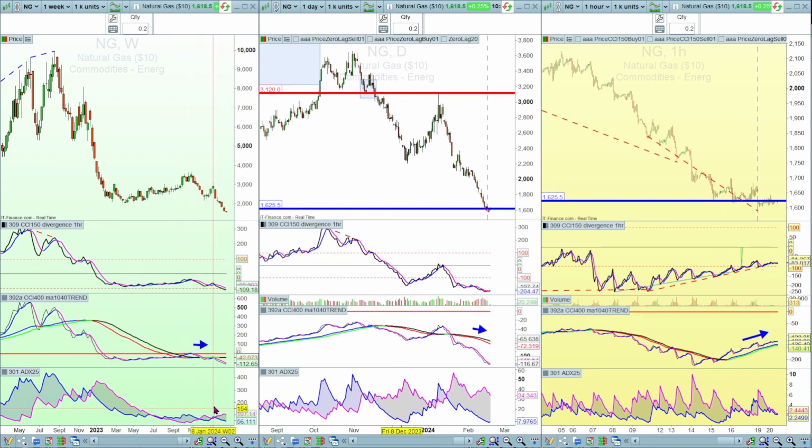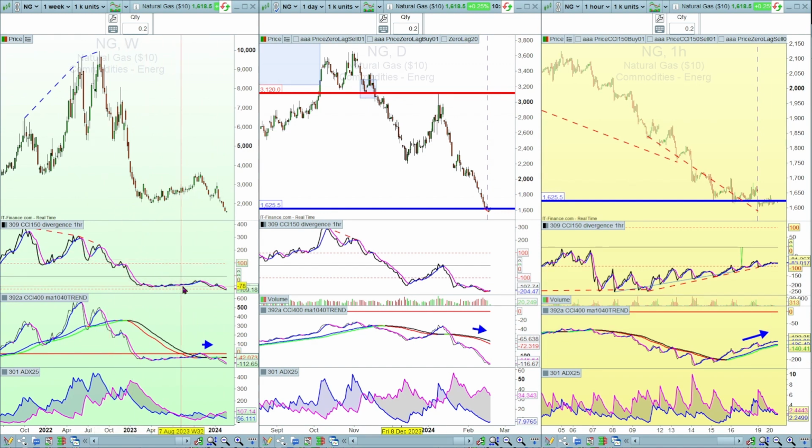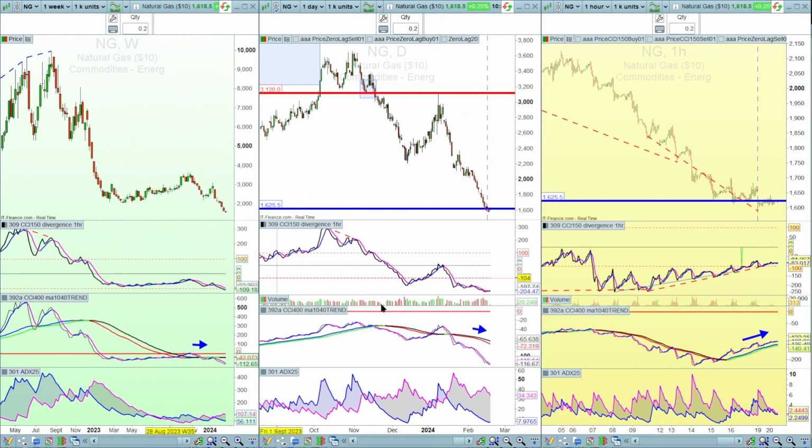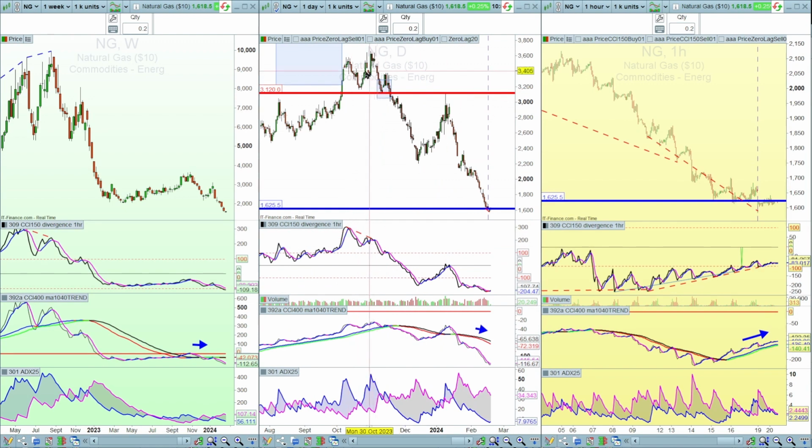You can see on the weekly, we're in a bearish ADX 25, bearish on the CCI 400, and the CCI 150-hour divergence indicator is also bearish. And I'll give you some examples of divergence further on the hourly especially. On the daily, bearish outlook on the ADX, bearish on the CCI 400, and you can see there the price is moving in line with the CCI 150, which we use as a divergence. There was a bearish divergence back there.